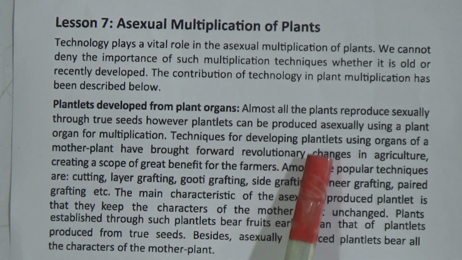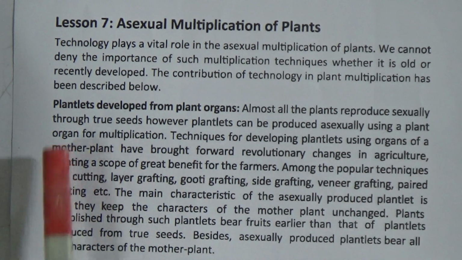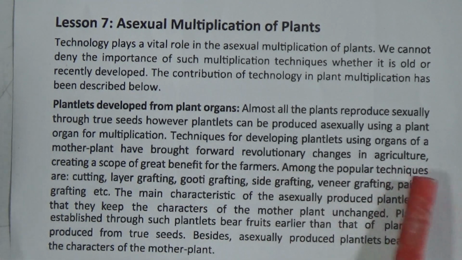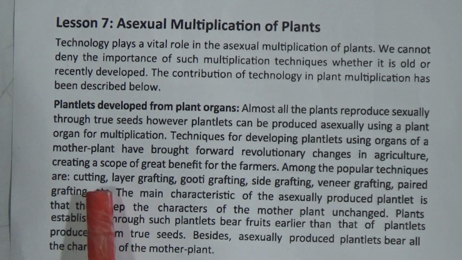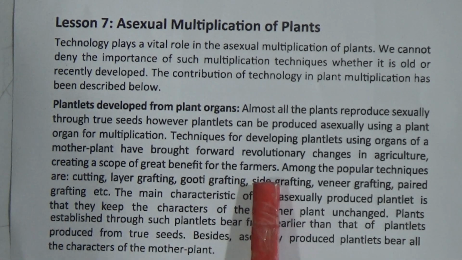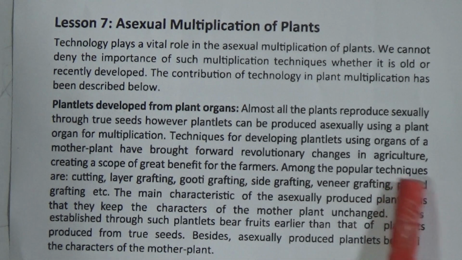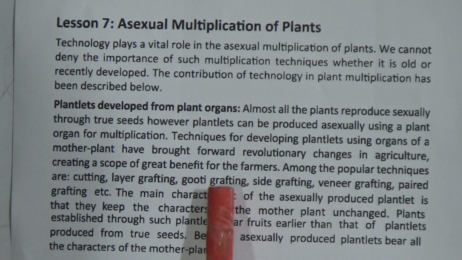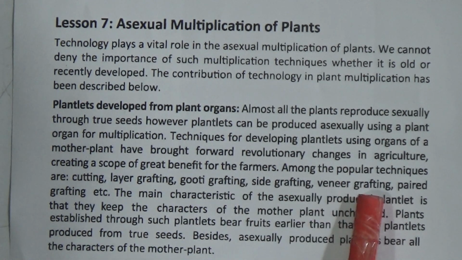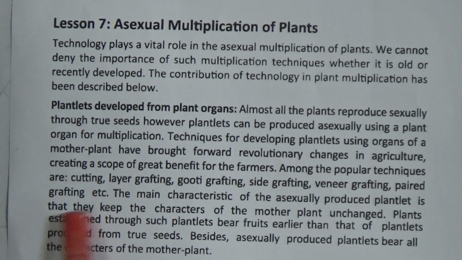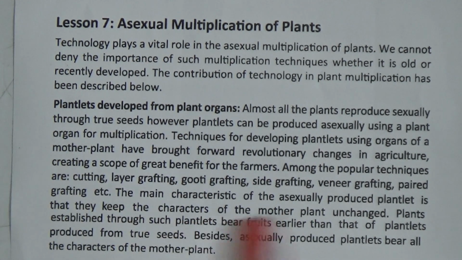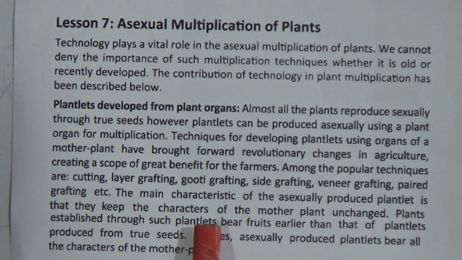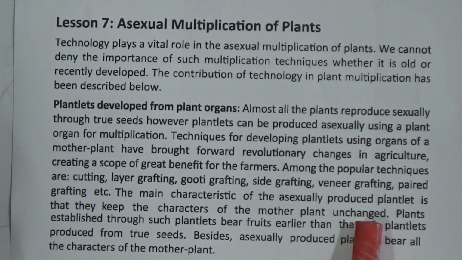However, plantlets can be produced asexually using a plant organ for multiplication. Techniques for developing plantlets using organs of a mother plant have brought forward revolutionary changes in agriculture, creating a scope of great benefit for the farmers. Among the popular techniques are cutting, layer grafting, bud grafting, side grafting, veneer grafting, paired grafting, etc. The main characteristic of the asexually produced plantlets is that they keep the characters of the mother plant unchanged.